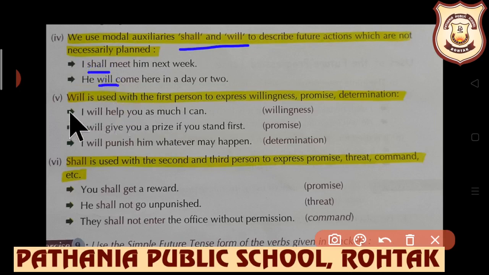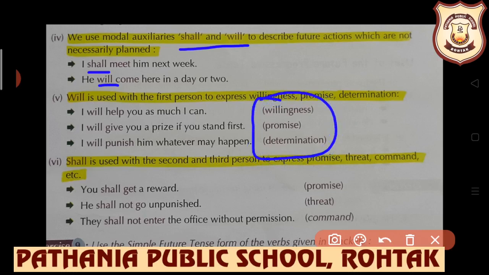Next use is will is used with the first person to express willingness, promise, determination. I have told you that with I and we, shall is used. But this rule is saying that will is used with I. But some exceptions are there, some special cases are there, like willingness, promise, determination.